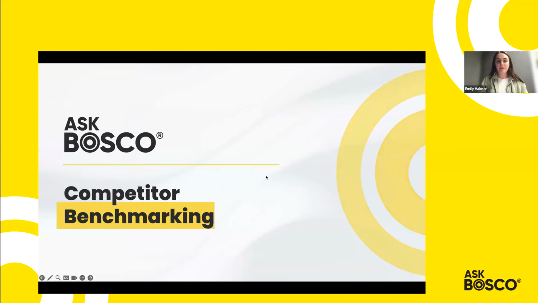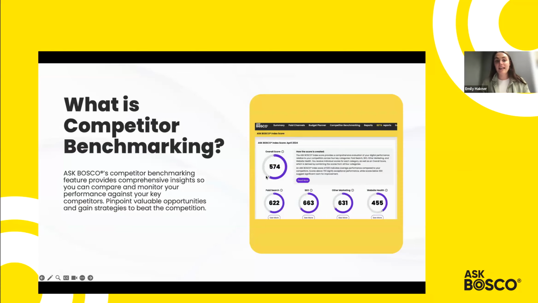Cool. So our new competitor benchmarking. What is the competitor benchmarking? Ask Bosco competitor benchmarking reviews third-party data from trusted partners to give you an indication of your online search visibility against your specific industry competitors. The competitors are chosen by a third-party tool based on the types of products that you sell and the keywords that you're bidding on. If you want to edit those competitors because you have a particular brand in mind or a newcomer to the space, you can do that with the functionality that I showed you.